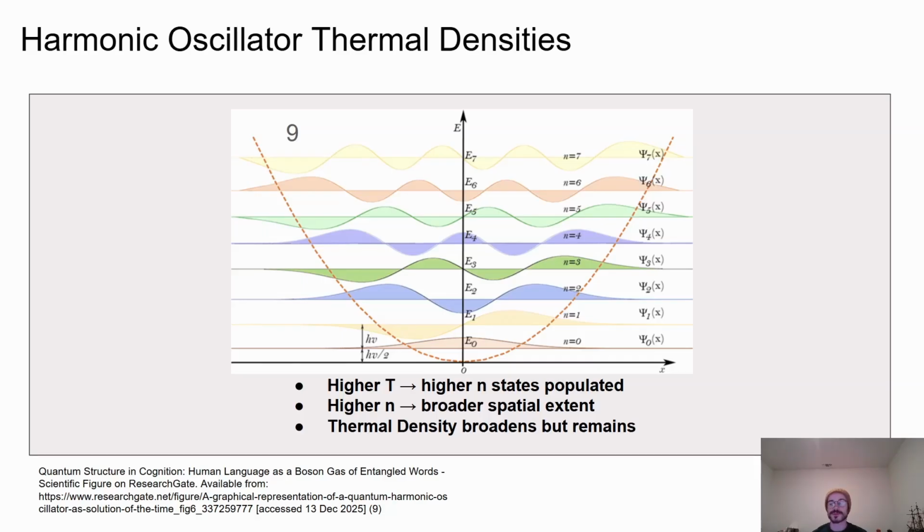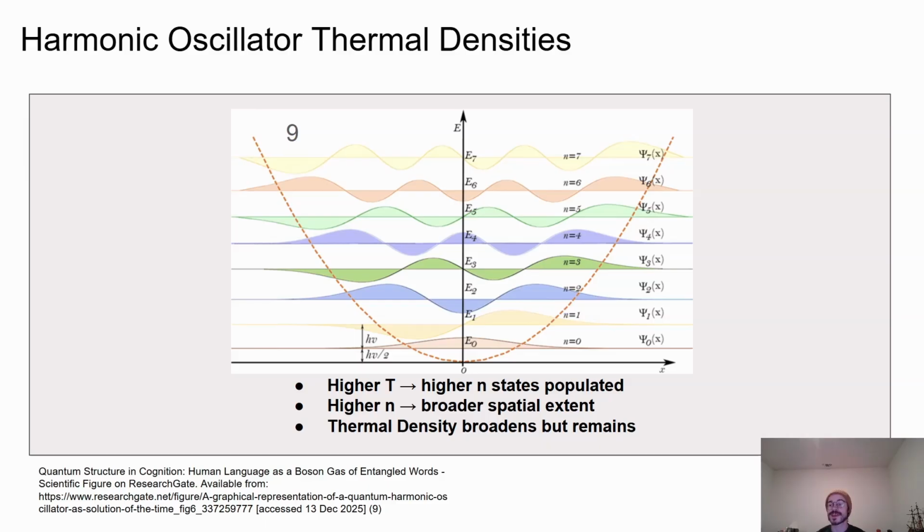Harmonic oscillator, thermal densities. This figure shows the harmonic oscillator potential along with several of its energy eigenfunctions. Each curve represents a single quantum state, and as the quantum number increases, the corresponding wave functions extend farther from the center of the quadratic potential. At 0 temperature, only the ground state is occupied, so the electronic density is a narrow Gaussian centered at the minimum of the potential. As the temperature increases, higher energy eigenstates become thermally populated according to their Fermi-Dirac occupation factors.